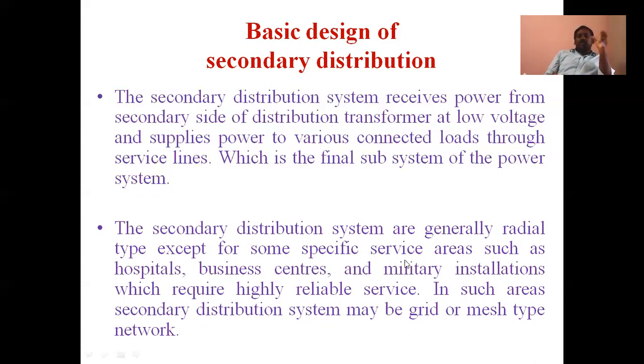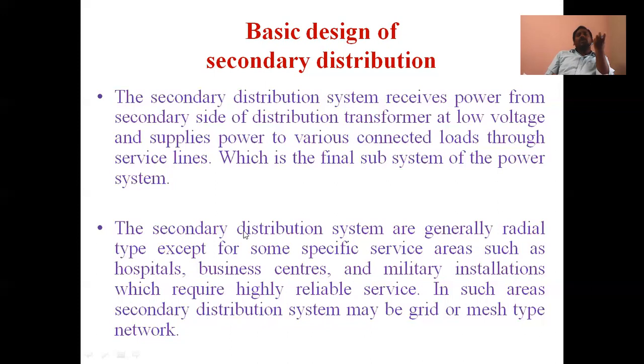For specific areas such as hospitals, business centers, and military installations, which require a highly reliable source, radial type secondary distribution is not used. That's why mesh and grid type networks are used for distribution of power supply to hospitals, business centers, and military installations.